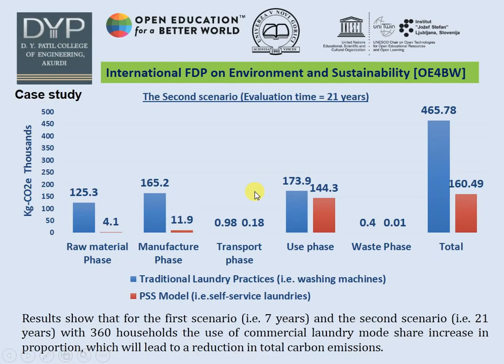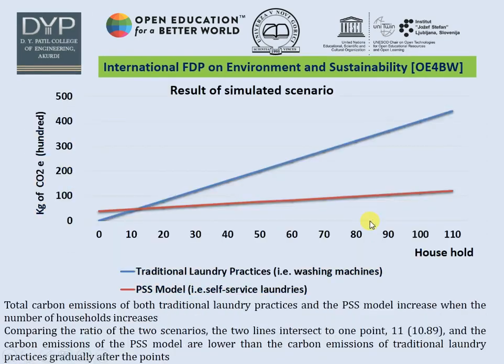Now if you compare the 21-year scenario, the commercial washing machine against the PSS model, the PSS model leaves a lower carbon footprint compared to traditional commercial washing machines. Results show that the first and second scenarios share increases in proportion, which will lead to a reduction in total carbon emissions in the case of the PSS model.